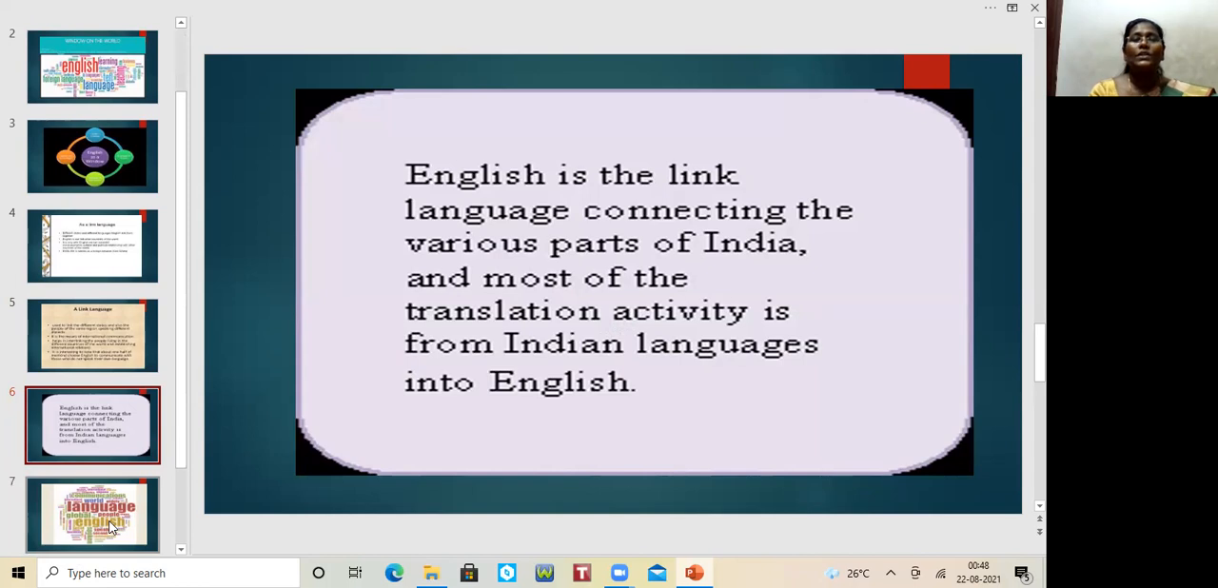And most of the translation activities are from Indian languages into English. Whenever we translate, the Indian language is translated into English, though the people of India speak different languages. So on the whole, though we speak different languages, they select English as the common language to translate, so that everyone can easily understand what they are trying to say to each other.